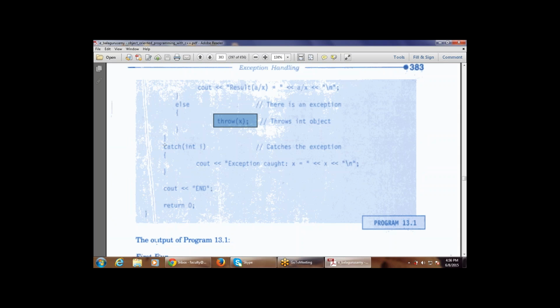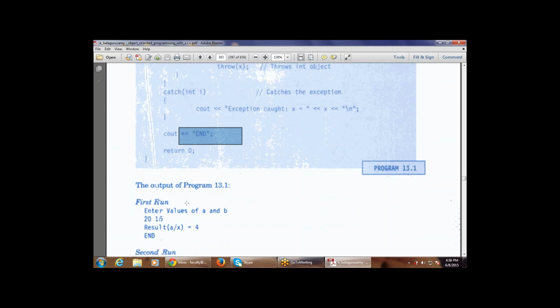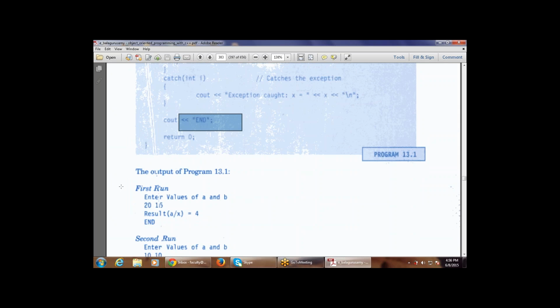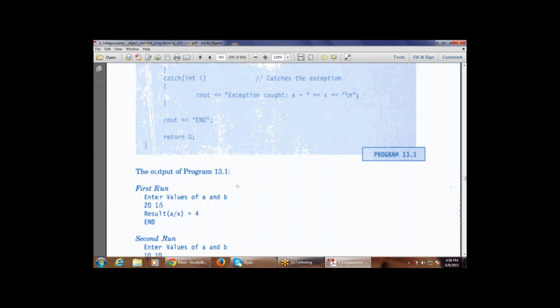Then in the catch, when it is thrown, it is caught, then it simply prints cout exception code, and whatever the value of x is, that is 0, will be printed, then cout endl. Now there are two runs of this program. First run, enter the values of A and B. The user has entered the values 20 and 16, so 20 minus 16 is 4.